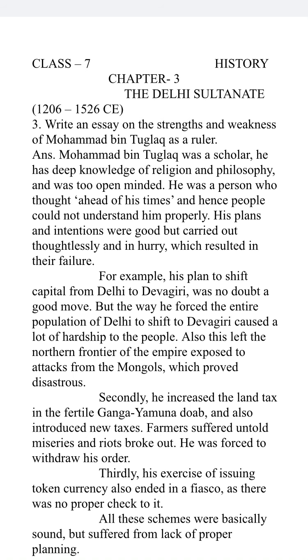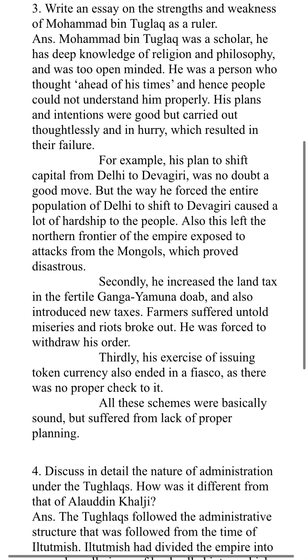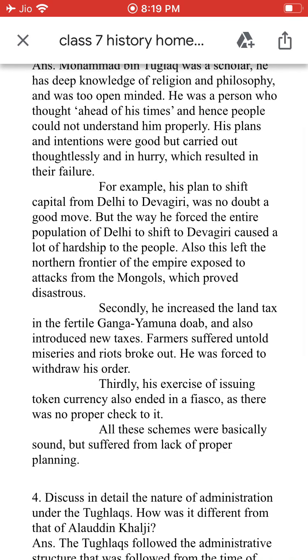There were three failures. First was shifting the capital from Delhi to Devagiri. The second was the increase of the land taxes in the fertile land of the Ganga and Yamuna, where farmers revolted and he was forced to withdraw his order. Third, his exercise of issuing token currency also ended in fiasco, as there was no proper check on it. It was a good initiative, but suffered from lack of proper planning.